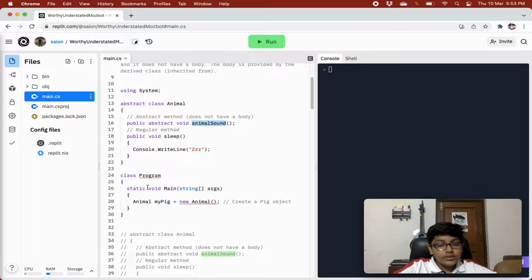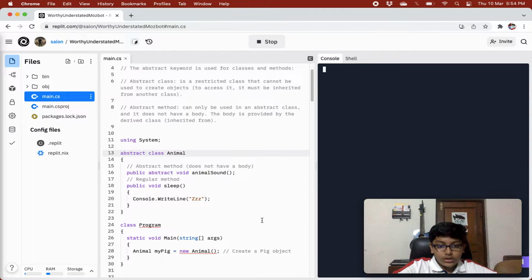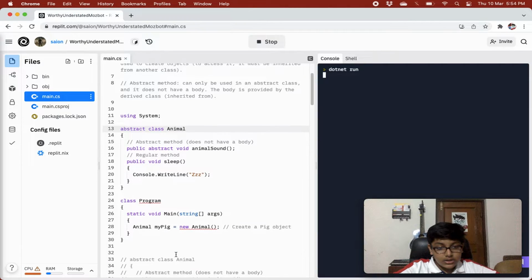But over here, we are just going to see an example of what happens when we try to create an object directly from the abstract class. There's also a sleep method that is not an abstract method, that is a normal method, and in this we are just writing Zzz. And then there is a Program class, and in this we are directly trying to create an object of an abstract class. That's not allowed, as we saw above, that you cannot create objects of your abstract class. So this will throw us an error.